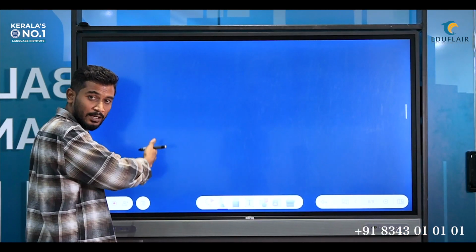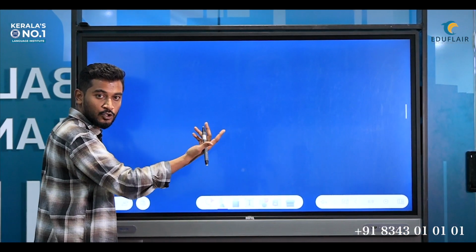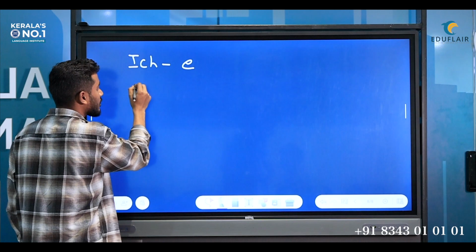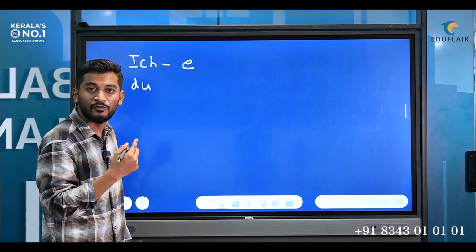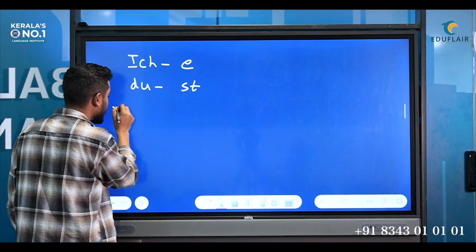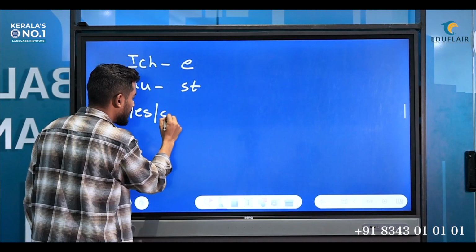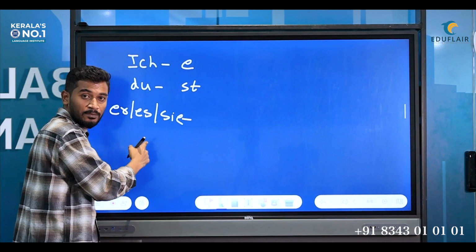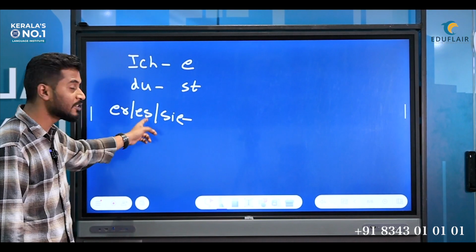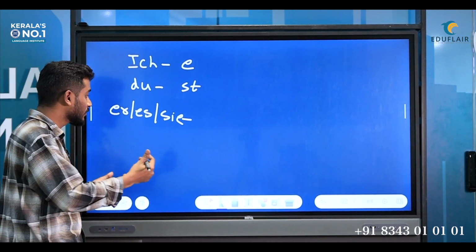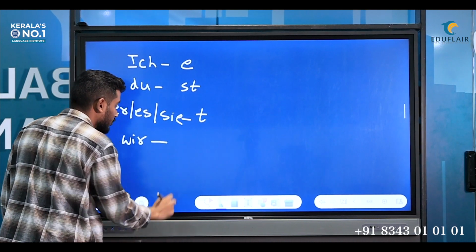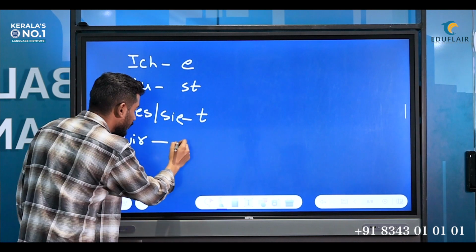Once again, for different subjects, we have different endings. If the subject is ich, the ending we have is e. If the subject is du, informal singular you, the ending we have is st. If the subject is er, sie, es, for all three of them the ending remains the same. He, it, she, the ending remains the same for all of them, that is t. If the subject is wir, the ending we put is en, that is the infinitive form.